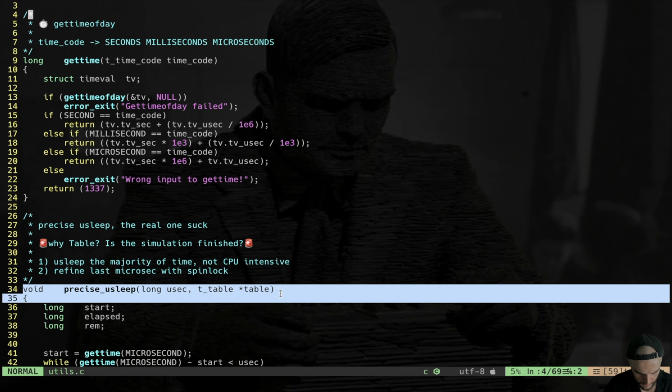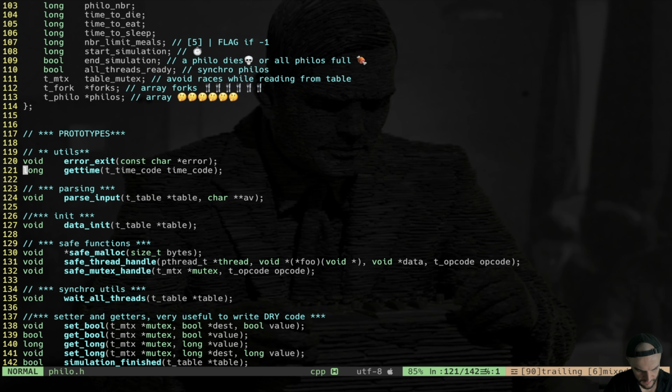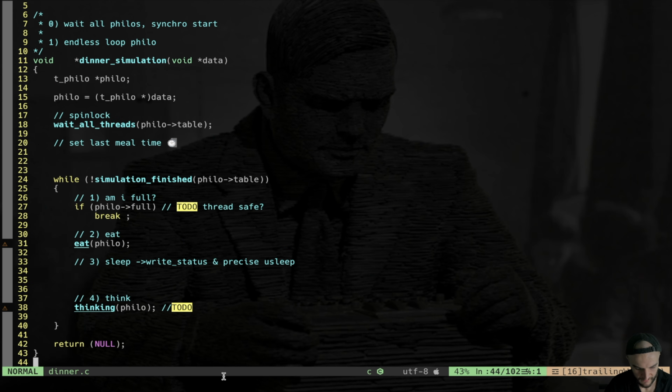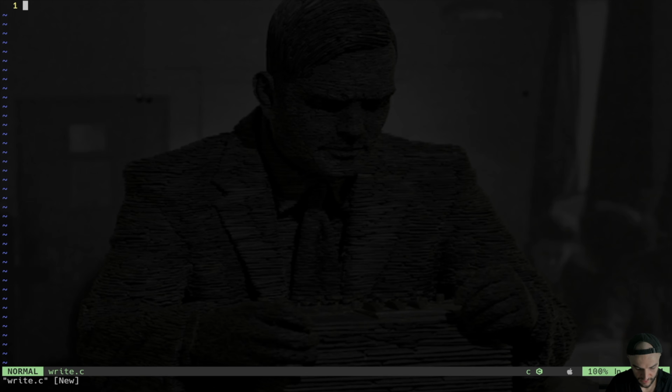So I'm gonna copy this and paste it in my Philo.h into utils. Here it comes. Let's go back to dinner. So precise uSleep is done. Now we need a function that will write the status. Let's do that. Let's create another module, write. The pattern is always the same.